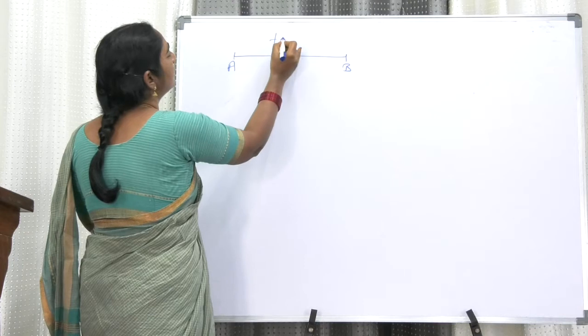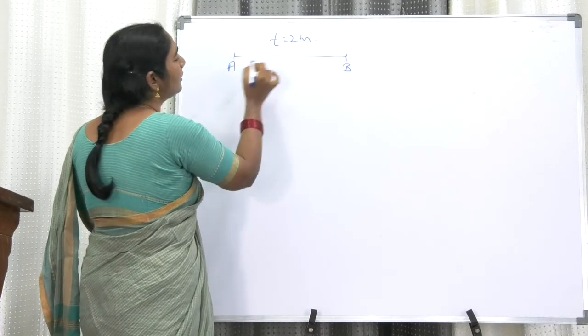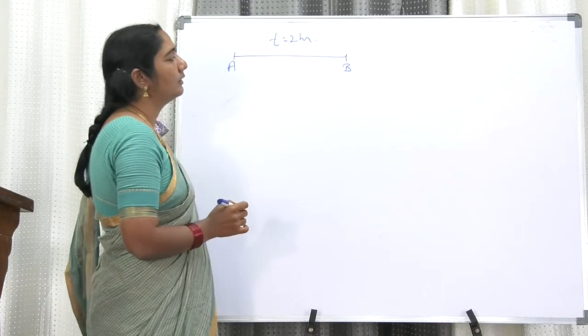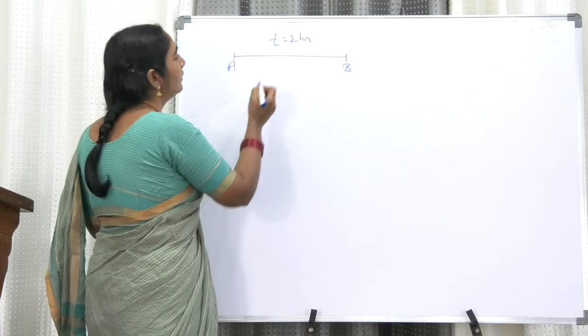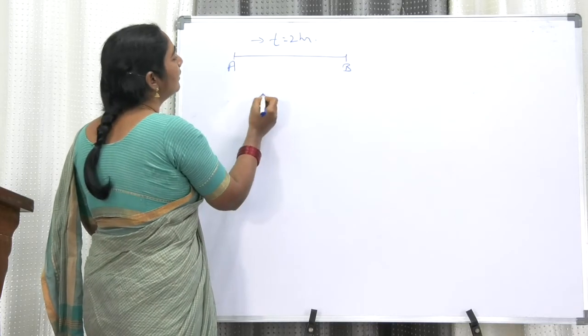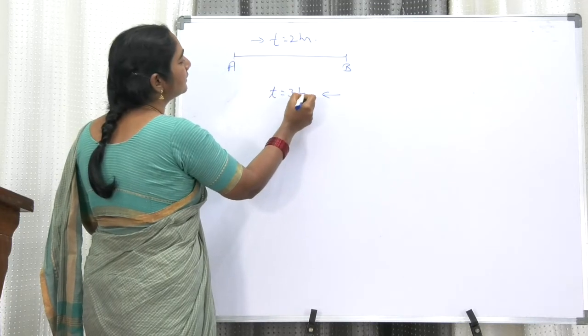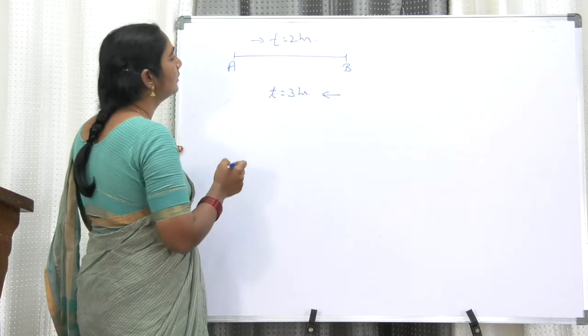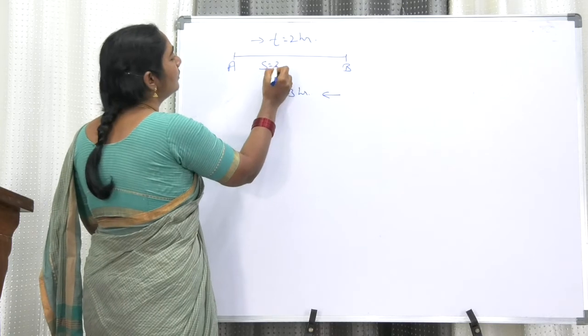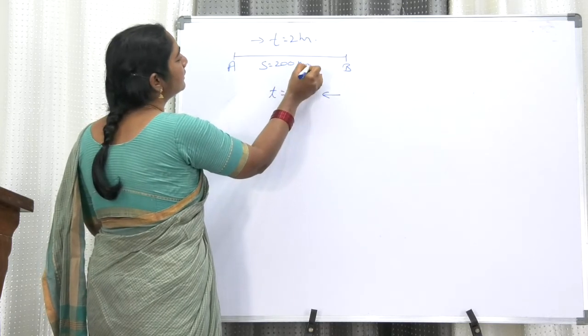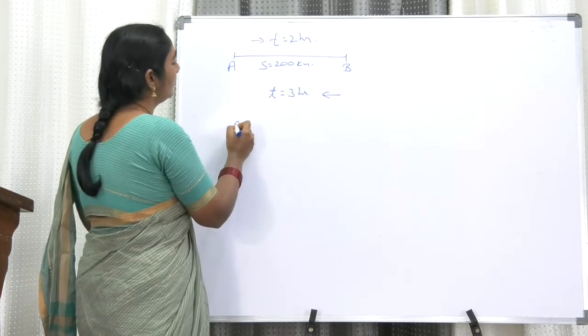It takes 2 hours to move from point A to point B, then 3 hours to return from station B to A. On the back journey it is taking a time of 3 hours. The distance between the two stations is 200 kilometers. Find its average speed and average velocity.